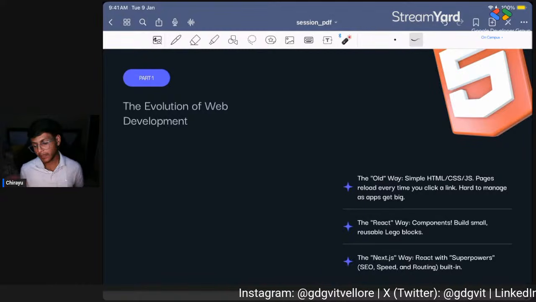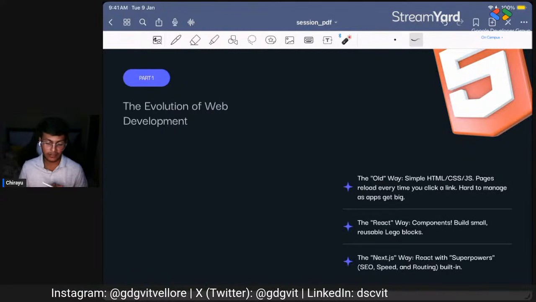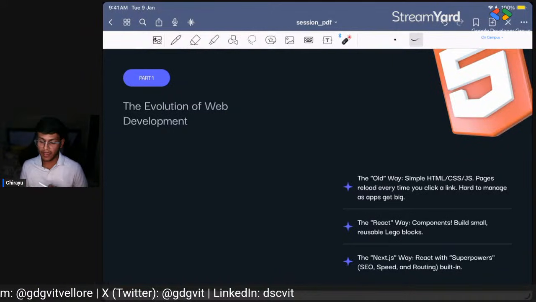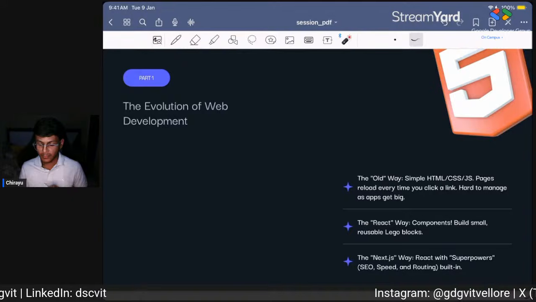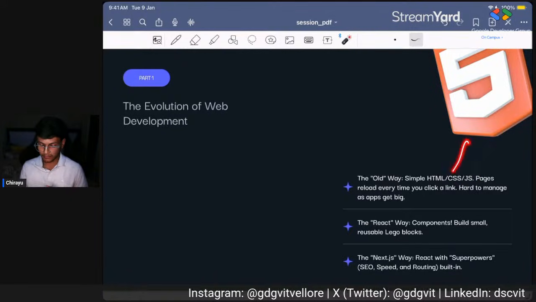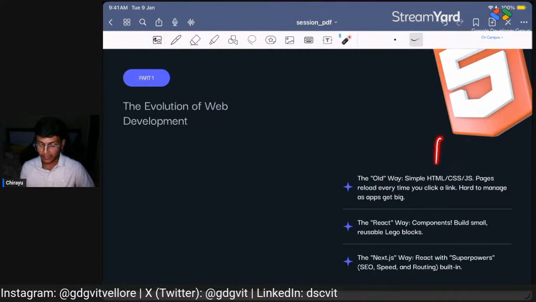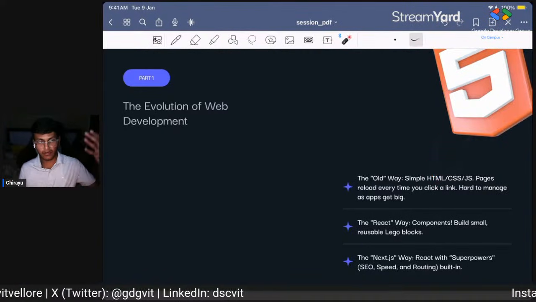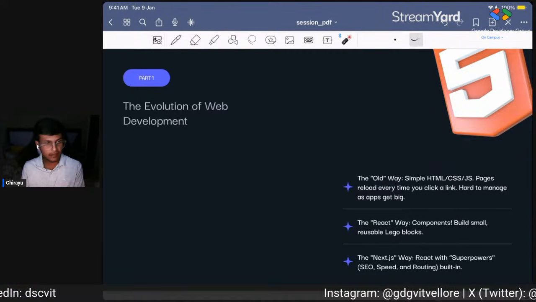Then in the upcoming versions, HTML was also integrated with CSS, which is used for styling the web pages. And then JavaScript came into existence. JavaScript is basically the brain of the website. CSS is how you style the website, how the website looks. And HTML is the basic template.